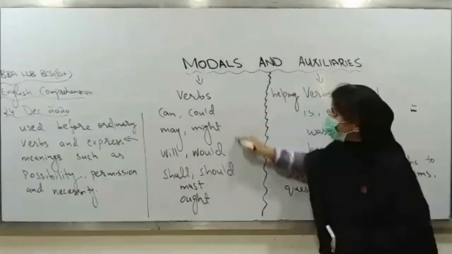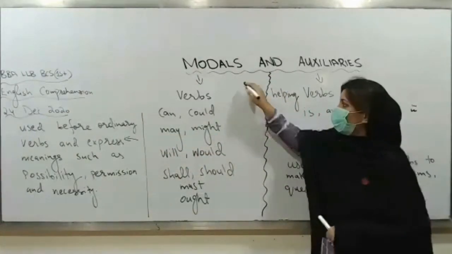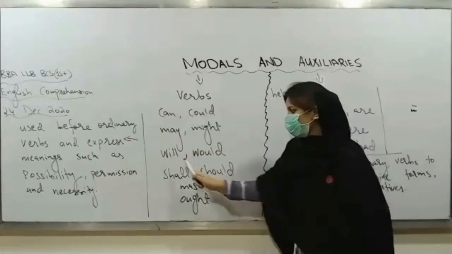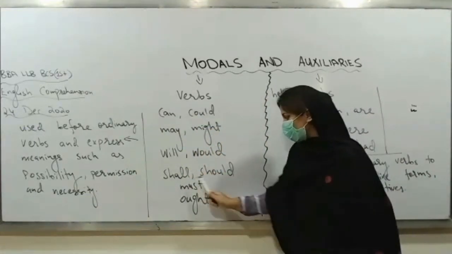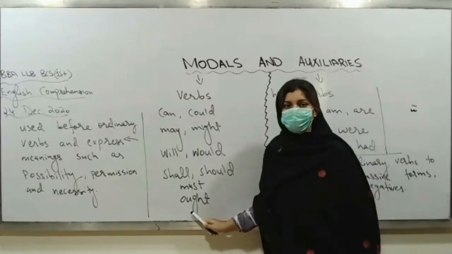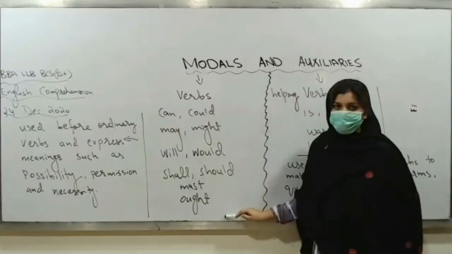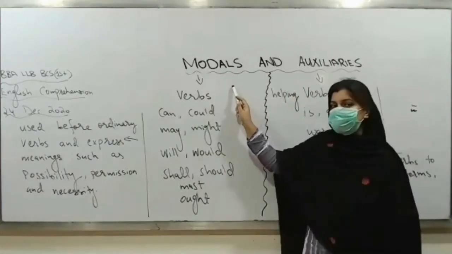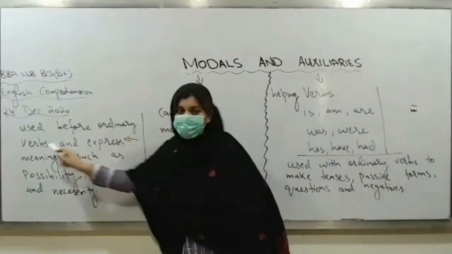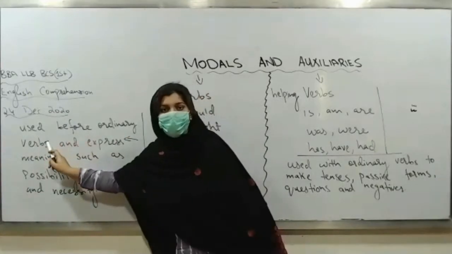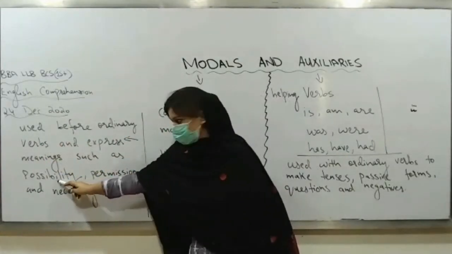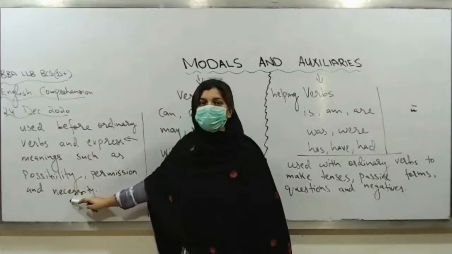Now, here there is a list of modals, right? Can, could, may, might, will, would, shall, should, must, ought. These all are actually called modals. Now, why are they called modals? Because they are used with ordinary verbs. They are used before ordinary verbs to express what? Meanings such as possibility, permission, and necessity.